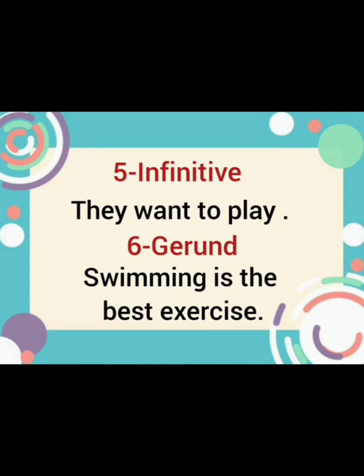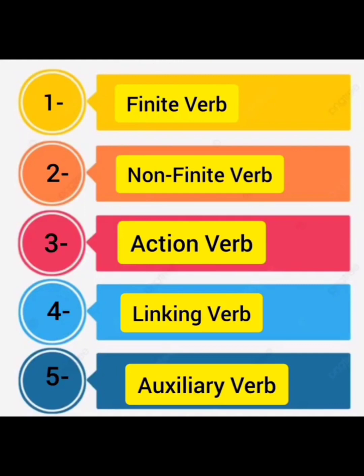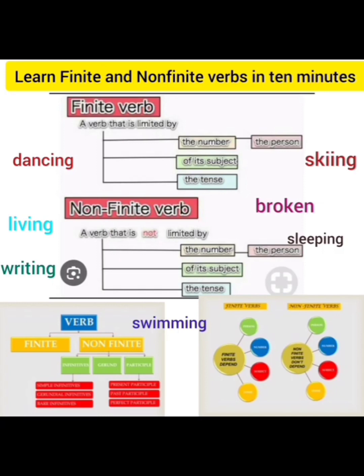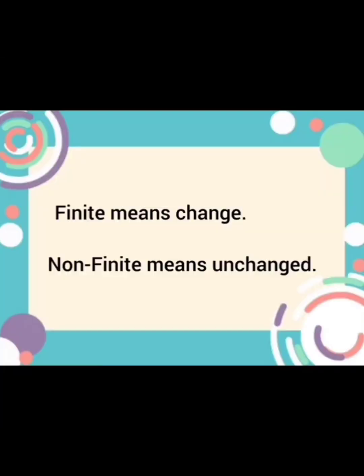Then next I have some types of verbs. The very first type is finite verb, then I have non-finite verb, then action verb, linking verb, and auxiliary verb. These all are the types of verbs. Well, these both are opposite to each other. Finite means change and non-finite means unchanged.